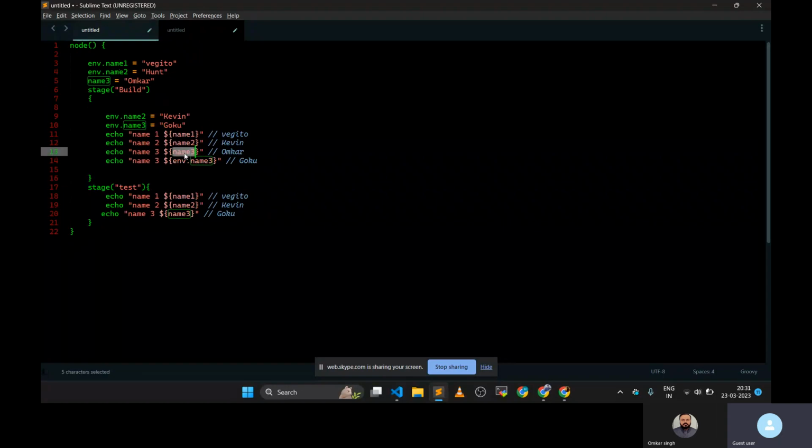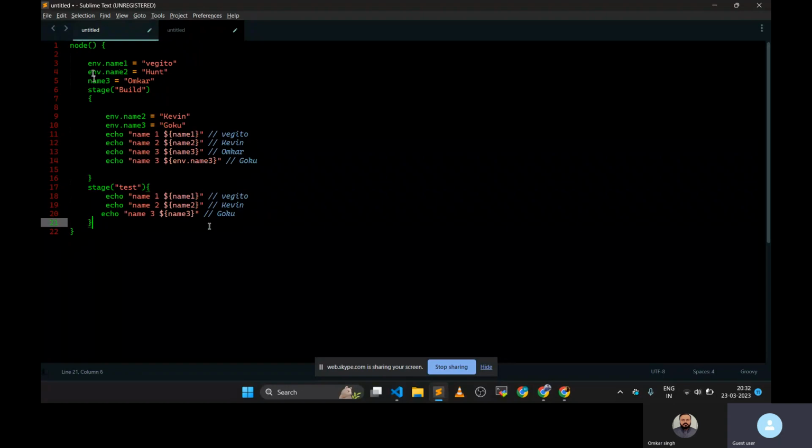So by default, it will check whether a variable with this name is available or not. It is currently available. If this thing is not available, then it will prepend this with env dot. That is why here we are getting Omkar, and here we are getting Goku, because here we are directly specifying env dot. Got it? Got it.